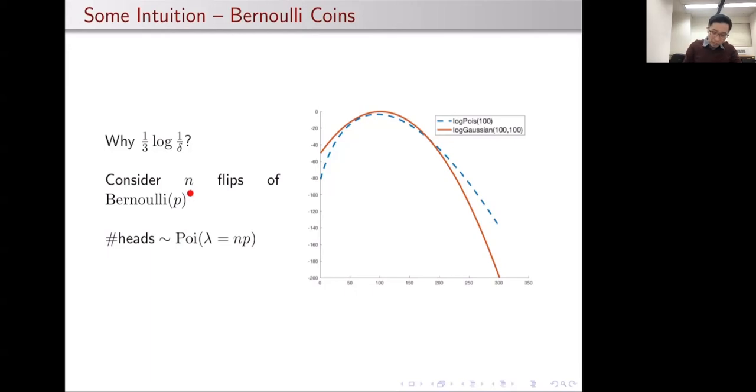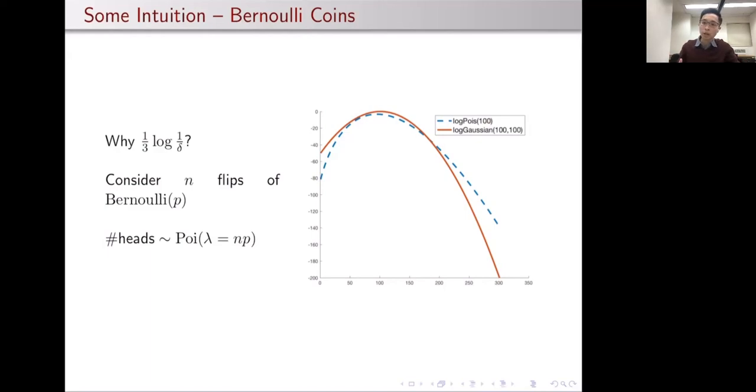But if we also take n to infinity, then that binomial converges to a Poisson distribution with a Poisson parameter lambda that is equal to n times p. So on the right here, I have plotted, for this blue dashed curve, the logarithm of the Poisson, where I've chosen lambda to be equal to 100 to be concrete.